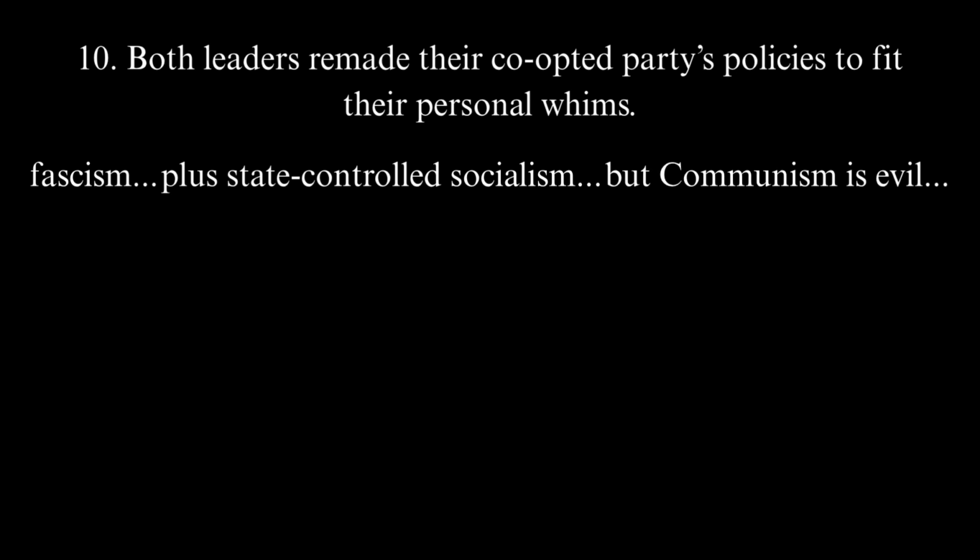But Hitler was also against capitalism, so the Nazis also contained elements of socialism, even though Hitler was also very anti-communism. If you think this sounds confusing, it's not you. That's what policies made on the whims of a madman look like.